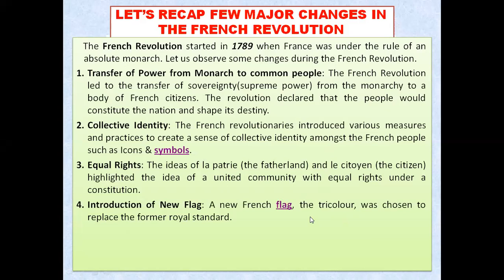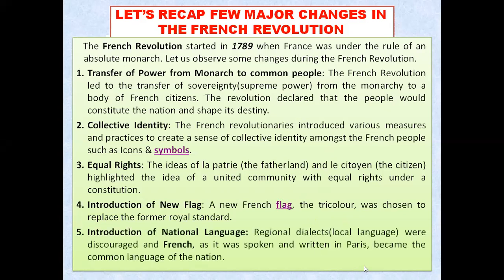And later on, the next thing was the introduction of the national language, like we also have in our country. Hindi is our official language. With the introduction of a national language, regional dialects, the common language of the people, were discouraged, and everyone was asked to speak only one language, that is French.